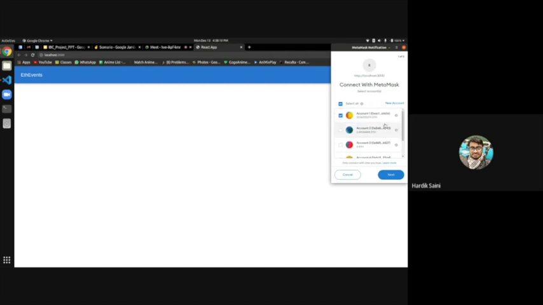Here I have 5 accounts, so I will add all 5 of them. As you can see, the first account has around 28.8 ethers, the second account has 2.49 ethers, the third and fourth have 2 ethers, and the fifth has 0 ethers. For this web application, we will be doing the testing on the Rinkeby test network, which is different from the main Ethereum network.